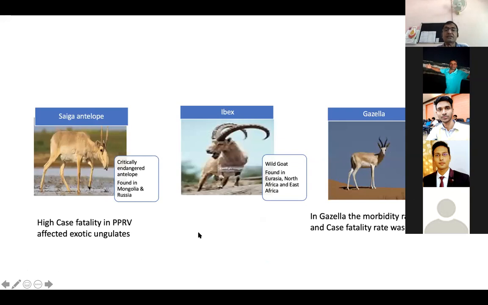So you see, this is the antelope. You know the antelopes are there, and there is a biggest outbreak of this PPR, and it has removed almost all the antelope, especially in the Gazella. In Gazella, the morbidity rate was around 51% from this PPR virus.